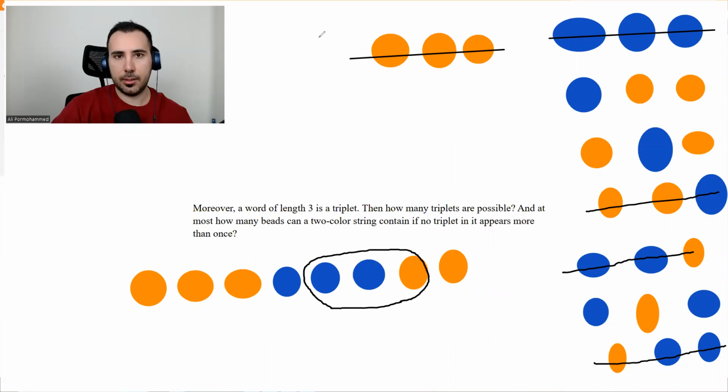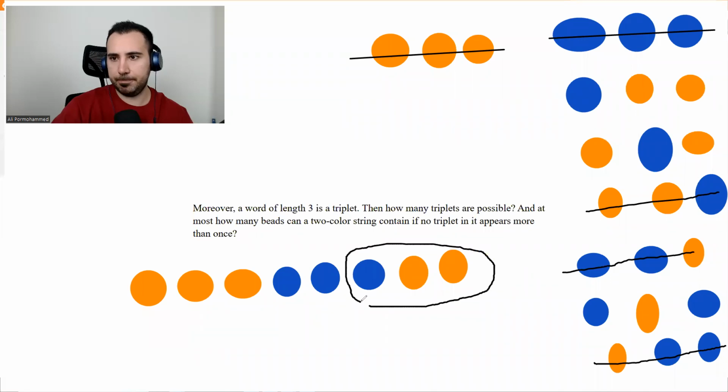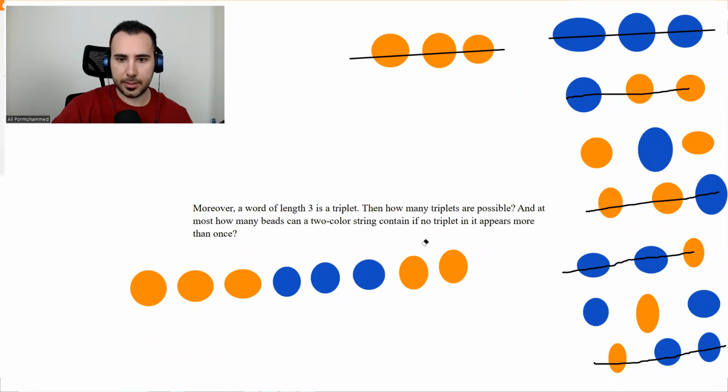Bang. And 1 blue and 2 oranges. Okay. Now let's see. There are more shapes that we haven't used, right? Okay, that's pretty good. Orange, orange, blue. I can't add this.